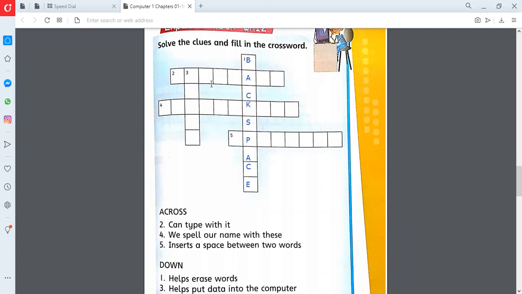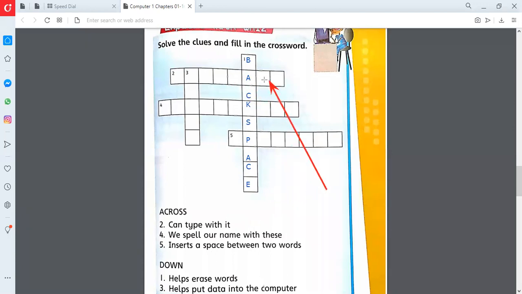Now let's see what hint the second word is giving. The second word is based on the thing with the help of which we can type. From which device can we type? Also note that A is inside that word.